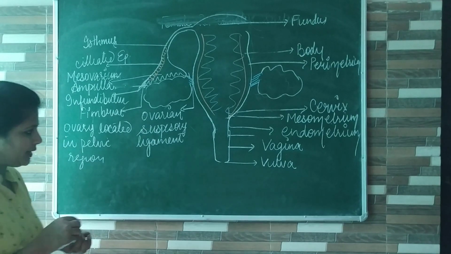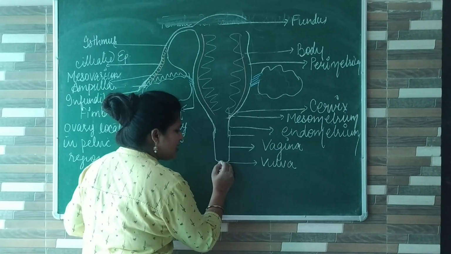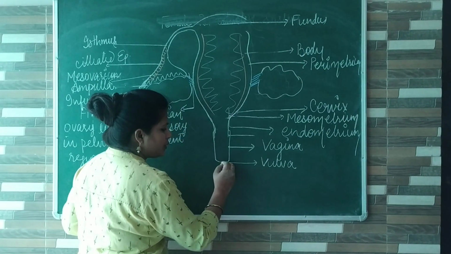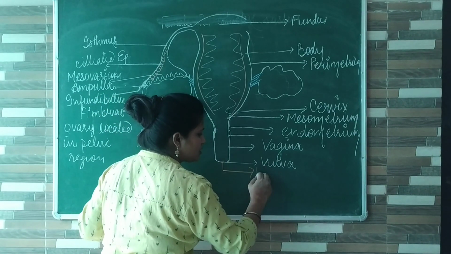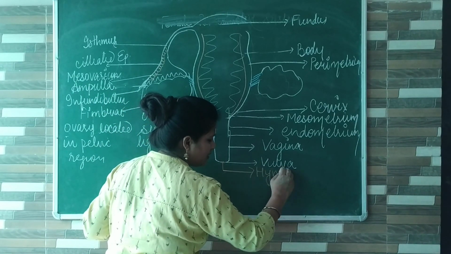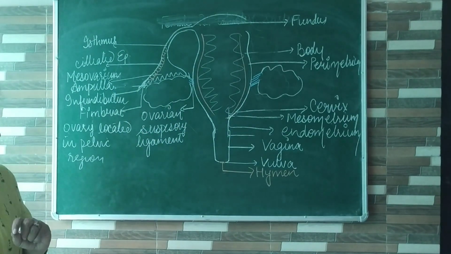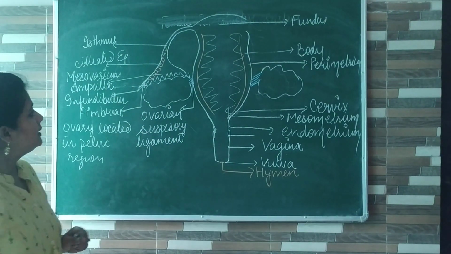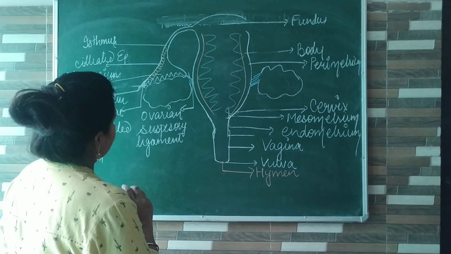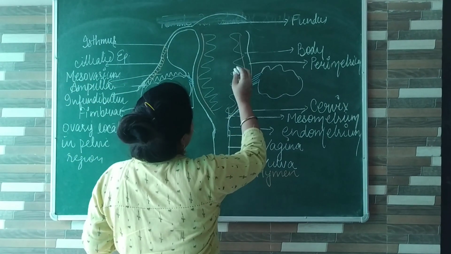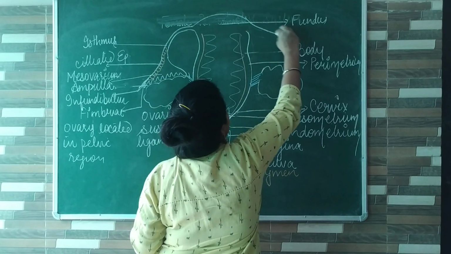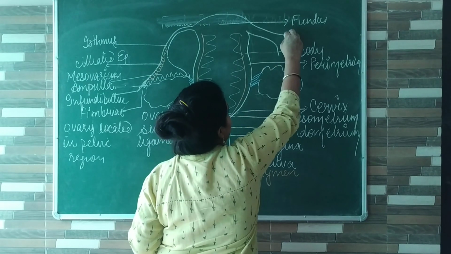At the end of the vulva, there is a fine cutaneous layer. This is called the hymen, or it is also known as virgin knot because it is present in a virgin girl. This is another fallopian tube.